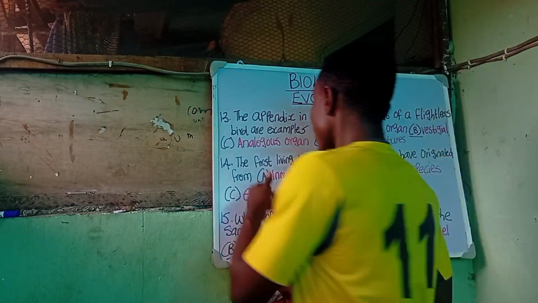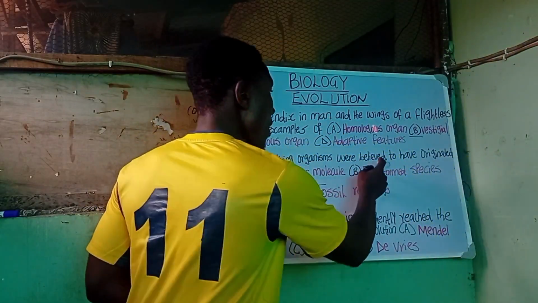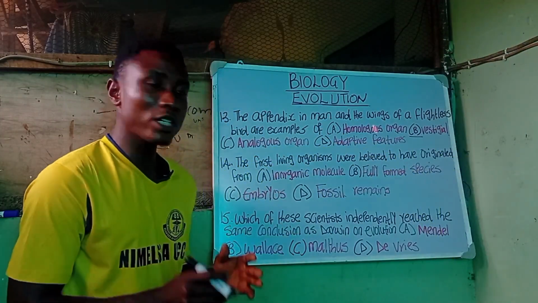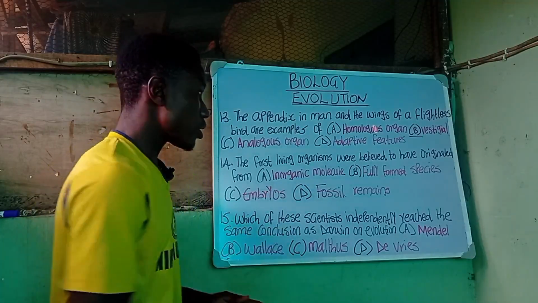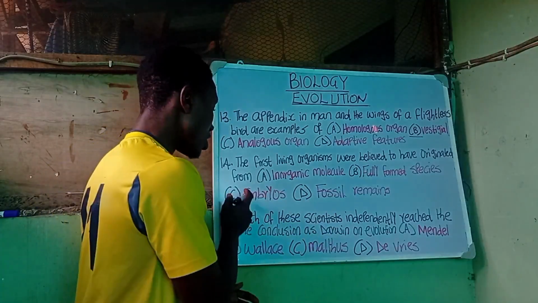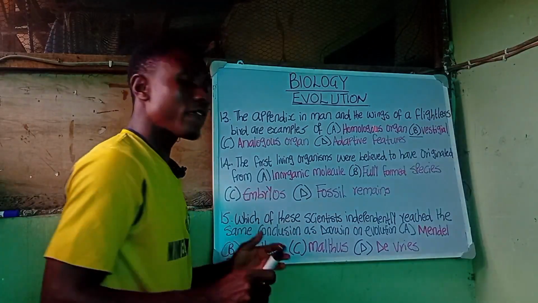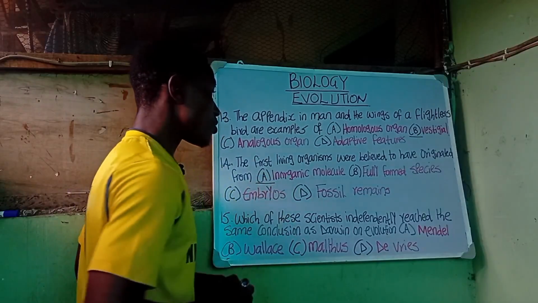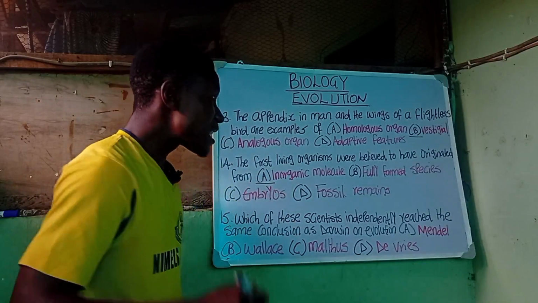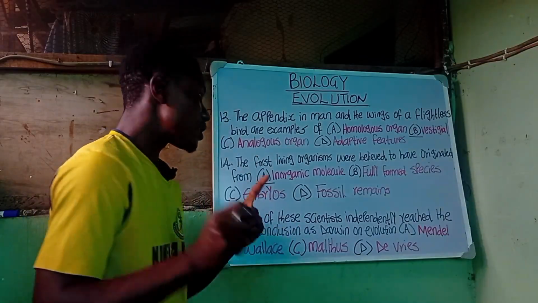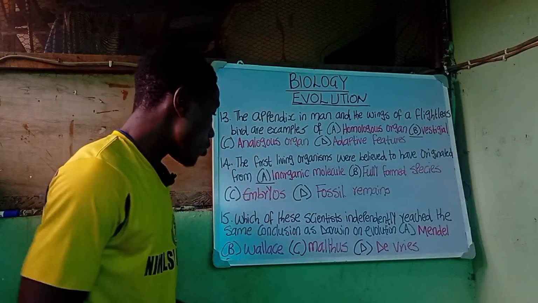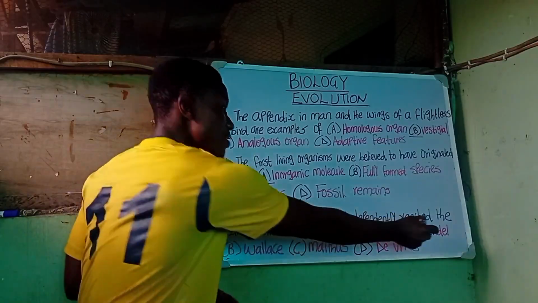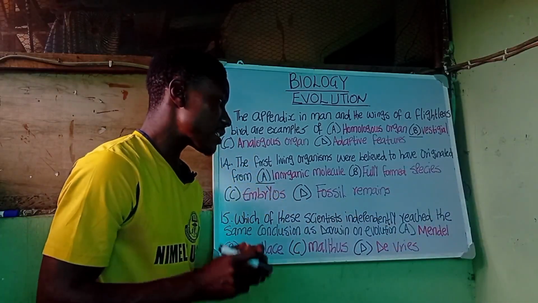Question number 56. The first living organisms were believed to have originated from A, inorganic molecules, B, fully formed species, C, embryos, and D, fossil remains. The correct answer there is A, inorganic molecules. The first living organisms were believed to have originated from inorganic molecules.